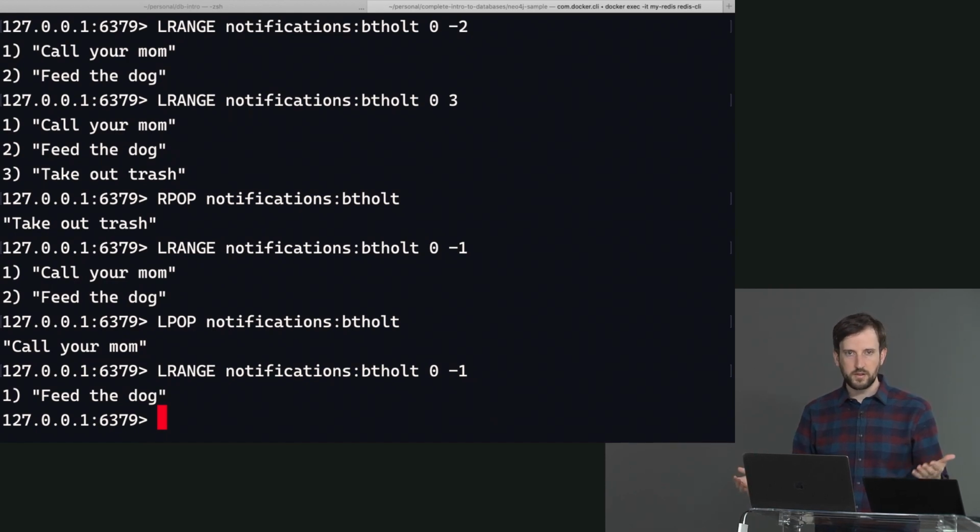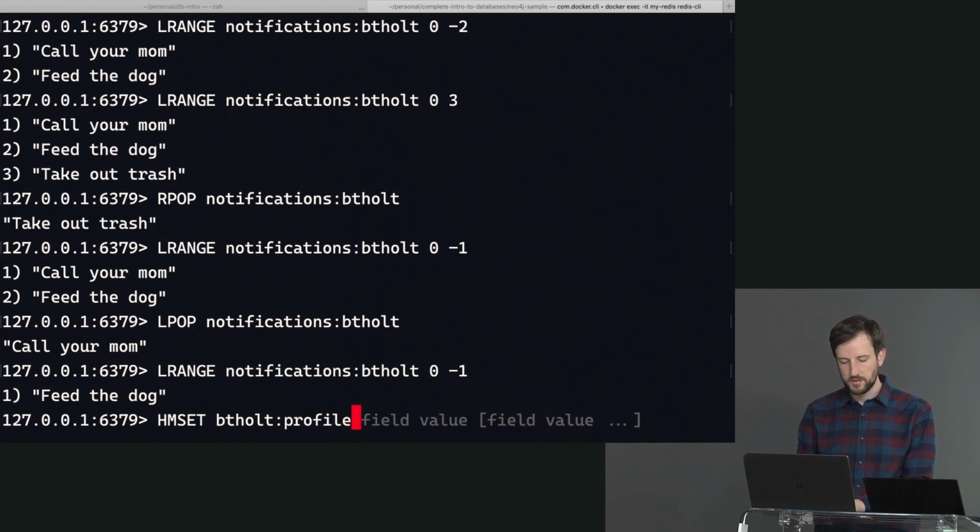Hashes are objects. If you've ever worked with Python, they like to call things hashes, or other languages. So they have a thing called HMSET, and let's say we have a btholt profile, and here you just do key value pairs. So my title, principal program manager. My title is too long. I can barely spell it.